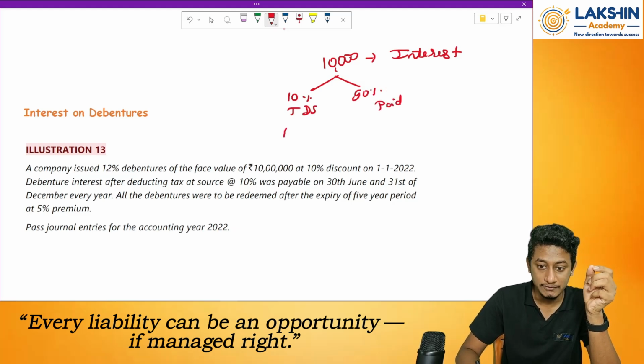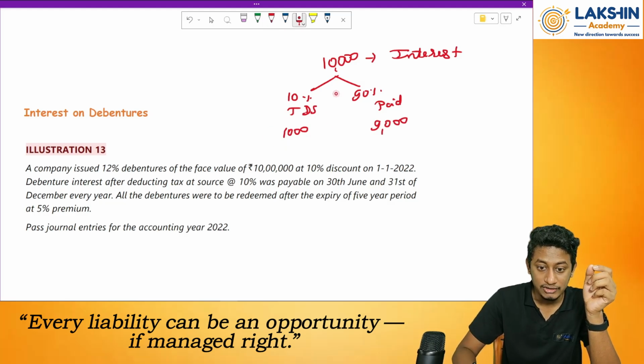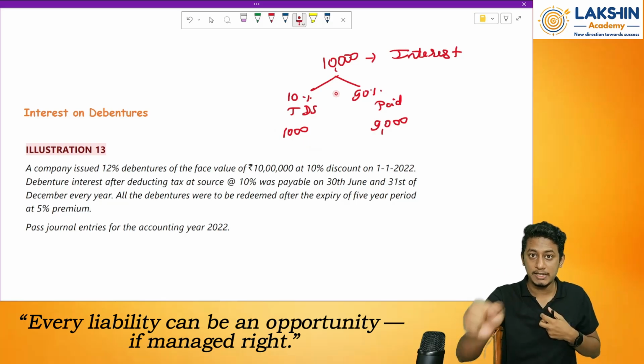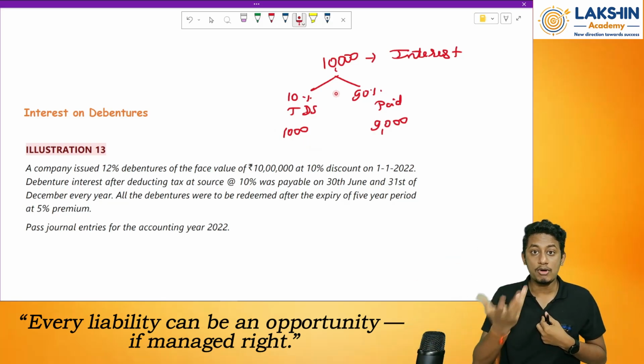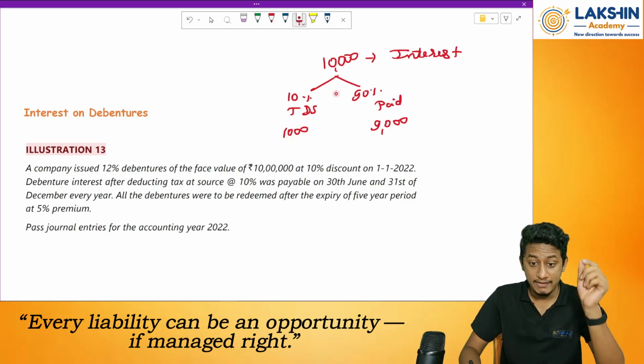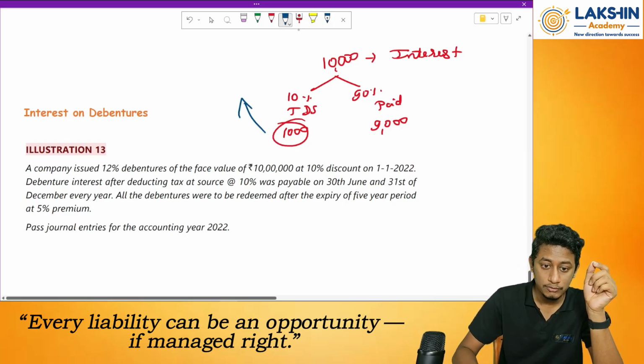So how much will 10% be? Rupees 1,000, and 9,000 rupees will be paid. While paying 10,000, I will keep 1,000 with me and pay 9,000. But what about the rupees 1,000? What will I do with that? Can I keep it? No. I will pay this amount to the Income Tax Department.